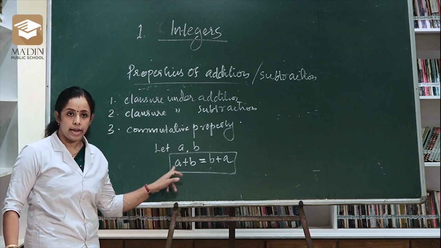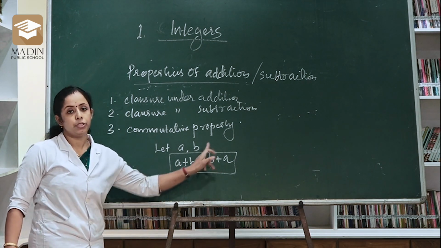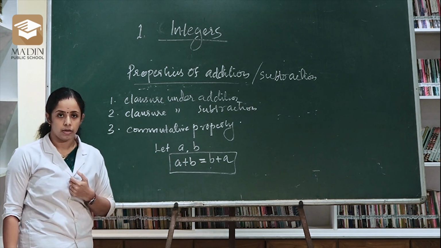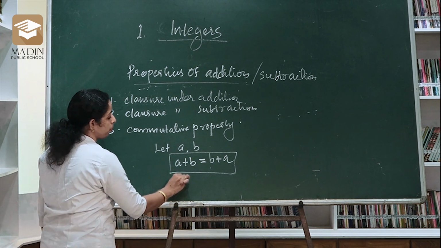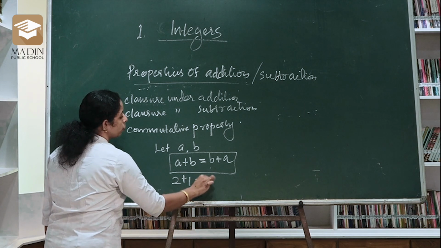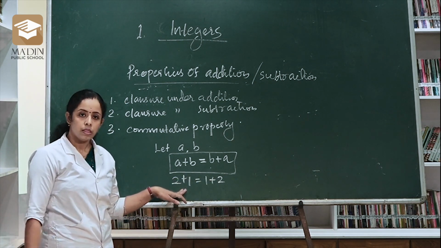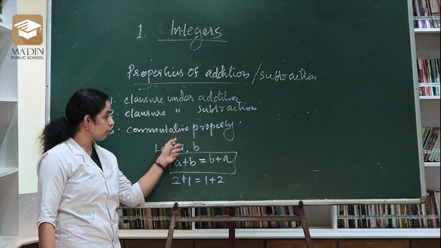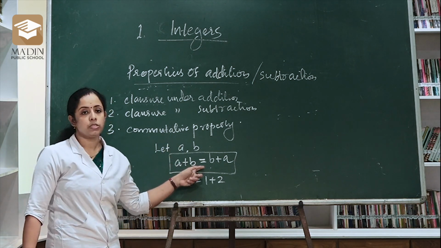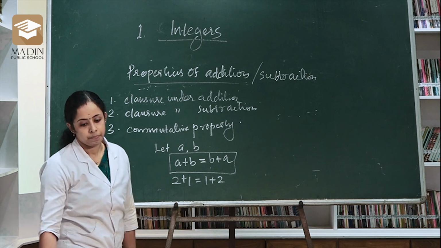If we add a to b, or if we add b to a, we will get the same answer. For example, 2 plus 1 is equal to 1 plus 2. In both cases, we get the answer 3. Right? So commutative property means a plus b is equal to b plus a.